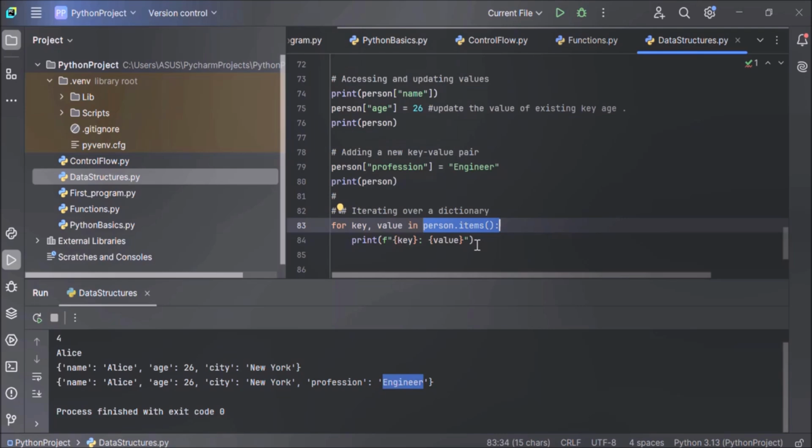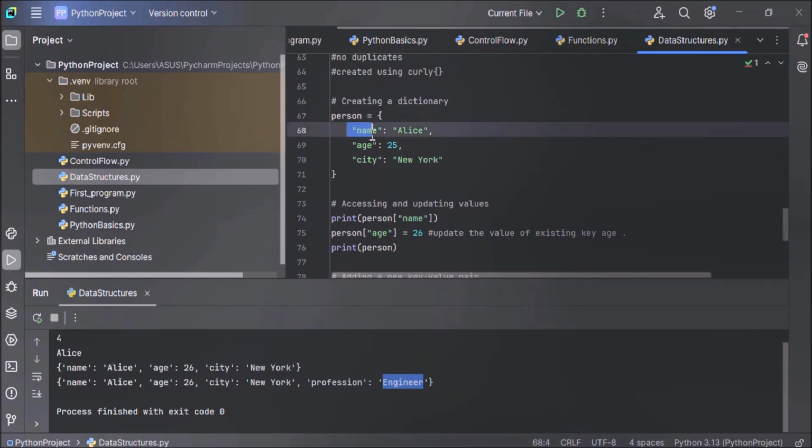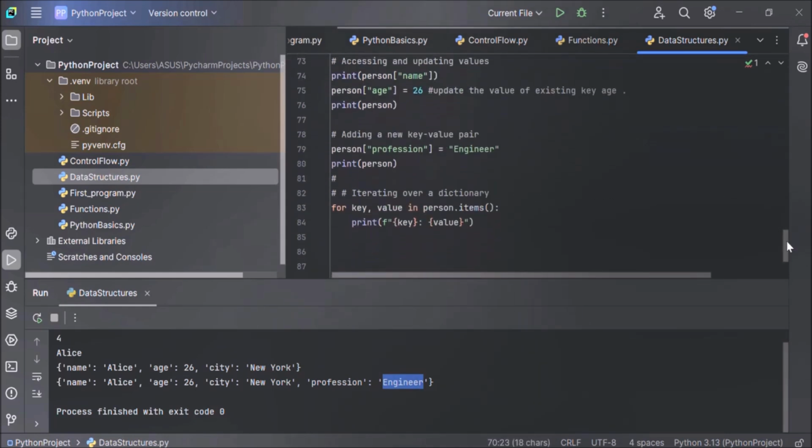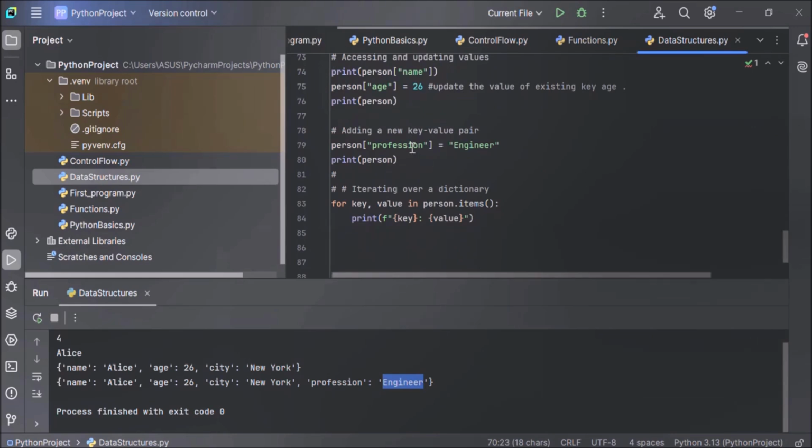On the first iteration, key equals name and value Alice will be returned. On second iteration, key age and value 25 will be returned. And on third iteration, key city and value New York will be returned. And in the fourth iteration, because we have added a new key value pair also, so the fourth iteration is also there.